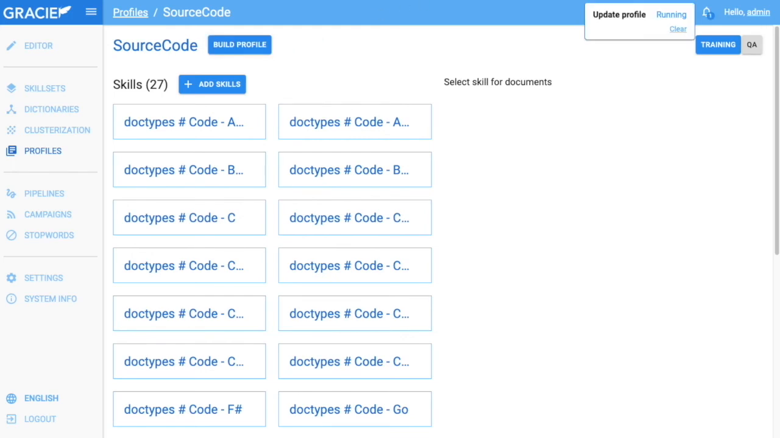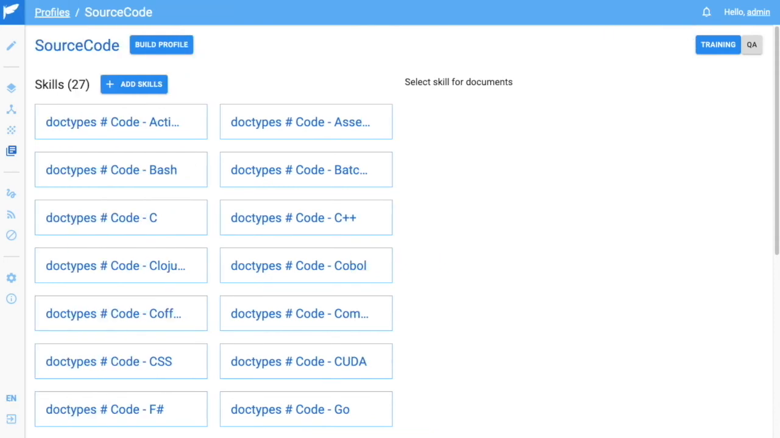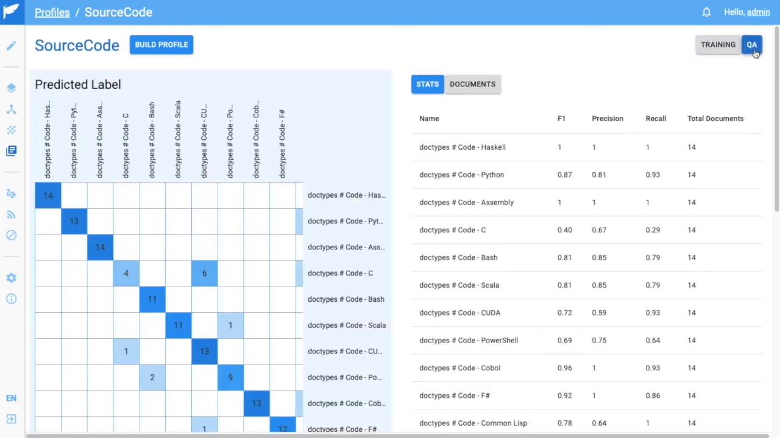Gracie is now learning what each individual programming language is based on what it looks like in context of all the other languages I've selected. This operation requires no additional training text for any of the features that I've specified. Once the profile is finished building, we can see the results.